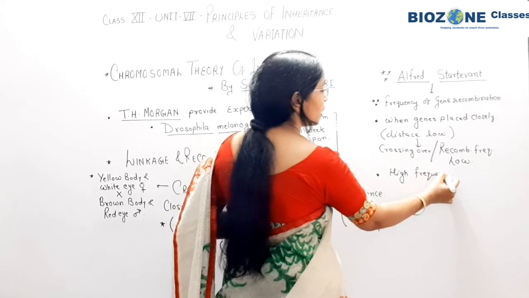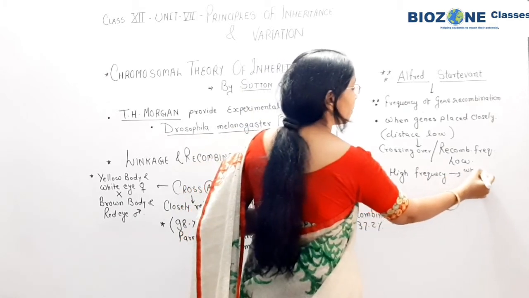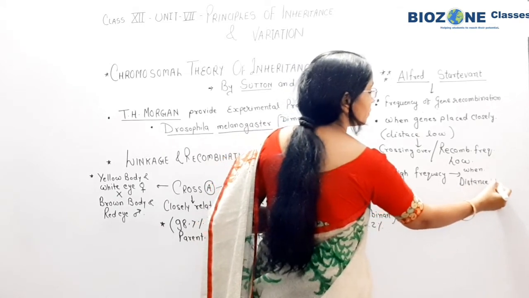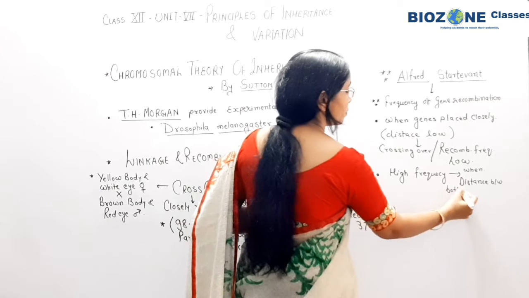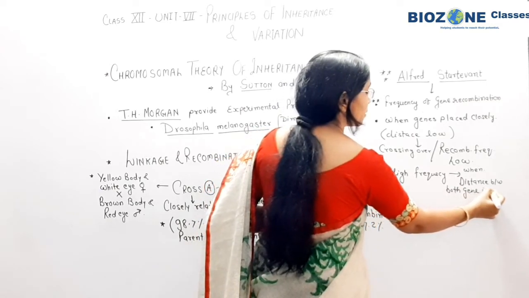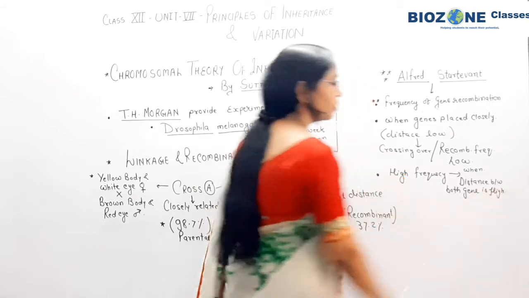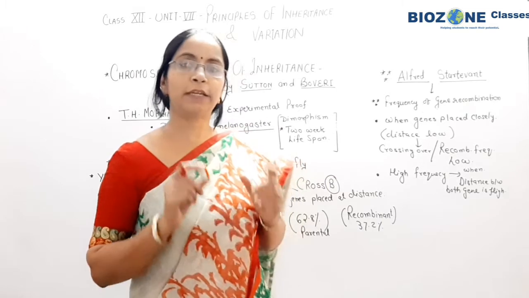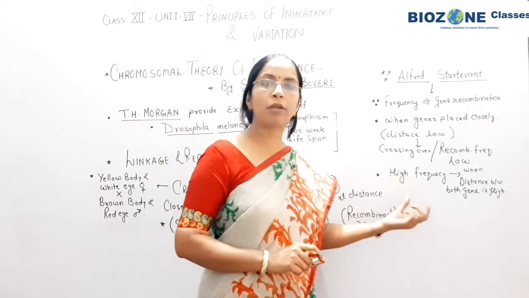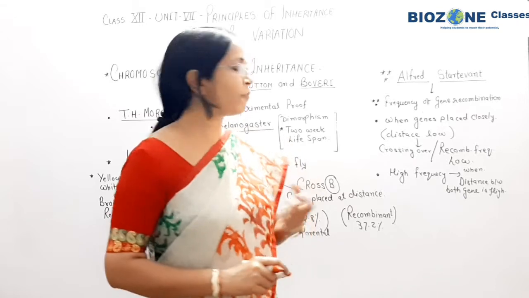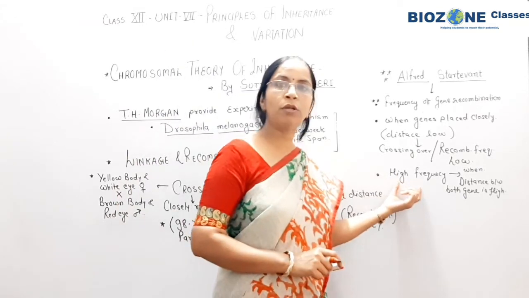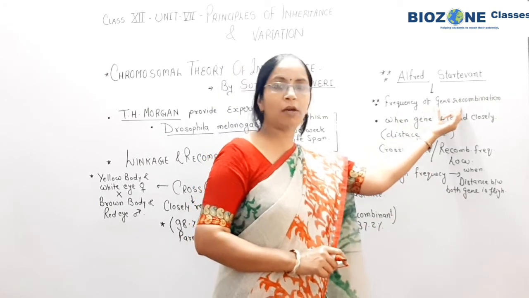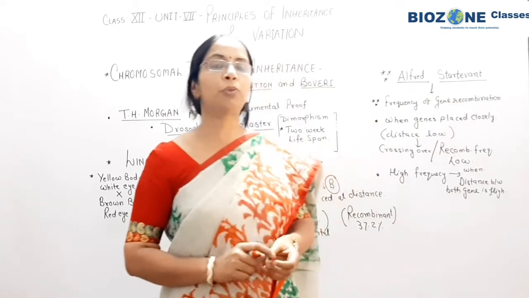high frequency appears when the distance between both genes is high. So you remember, when the distance is greater, then the frequency of recombination increases. When the distance is low or the genes are closely related, then the frequency of recombination goes down. So this part you remember, and these frequencies of gene recombination predominantly कहाँ पर use होते हैं ये भी याद